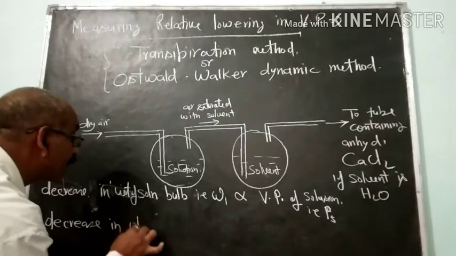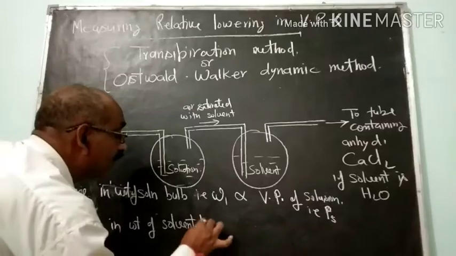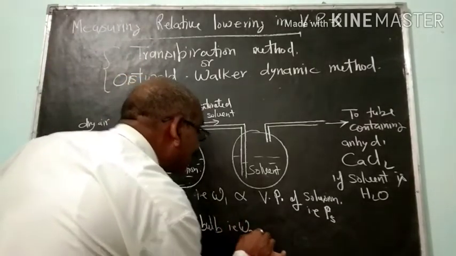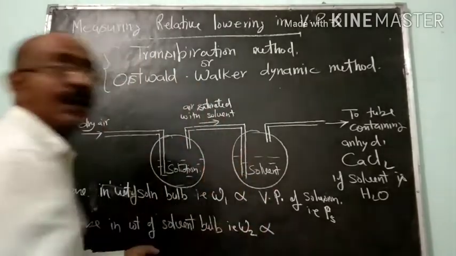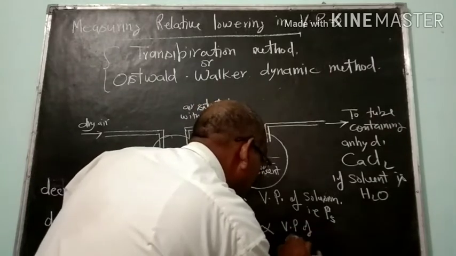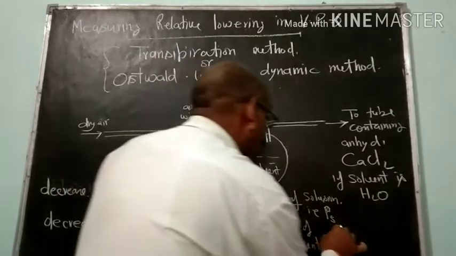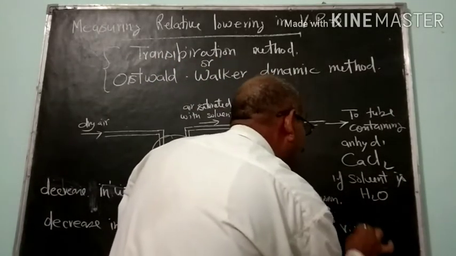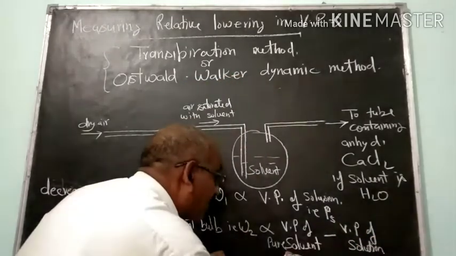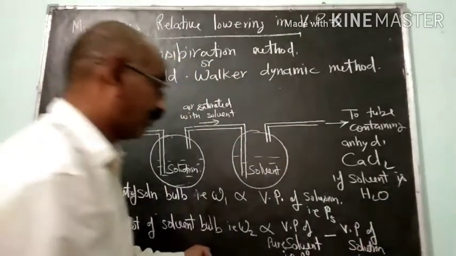So the decrease in weight of the solvent bulb, let it be W2, will be proportional to the vapor pressure of pure solvent minus the vapor pressure of solution. Let the vapor pressure of pure solvent be P0 and the vapor pressure of solution be PS.